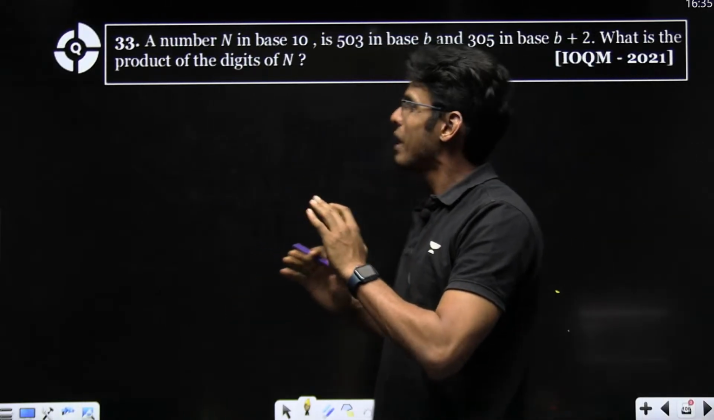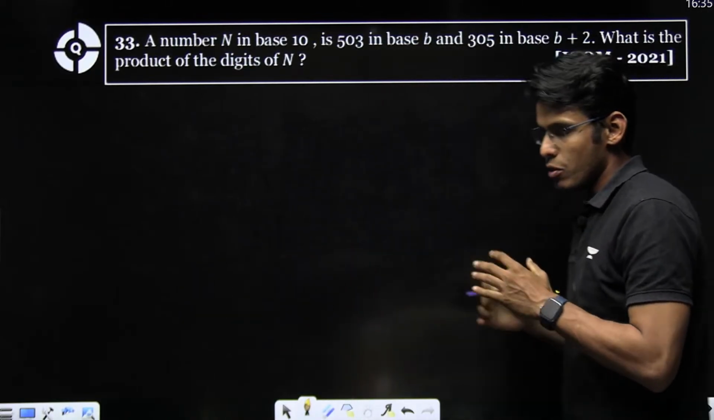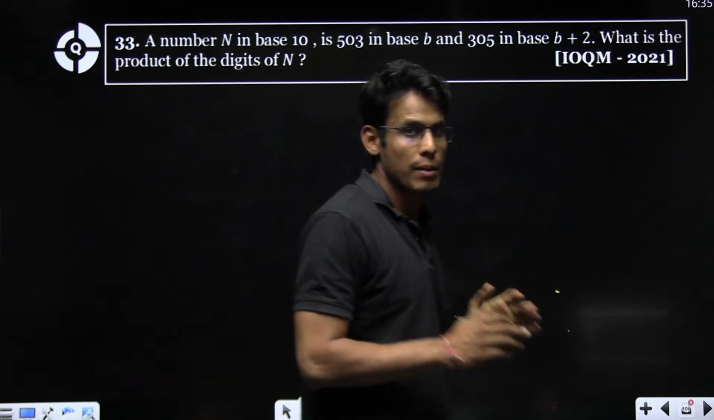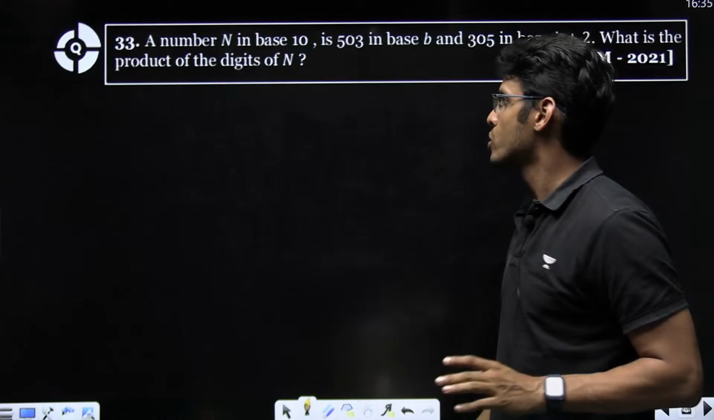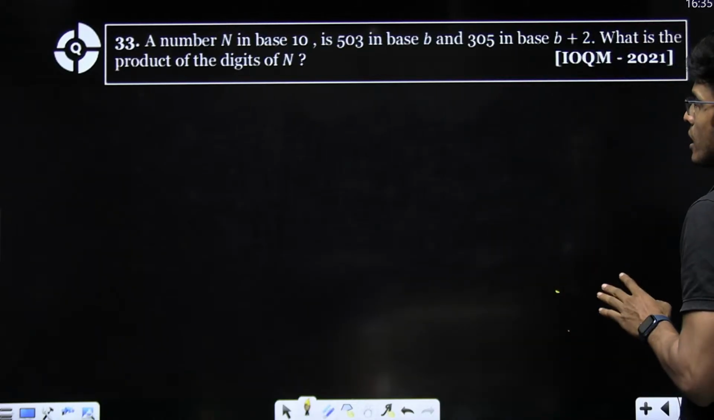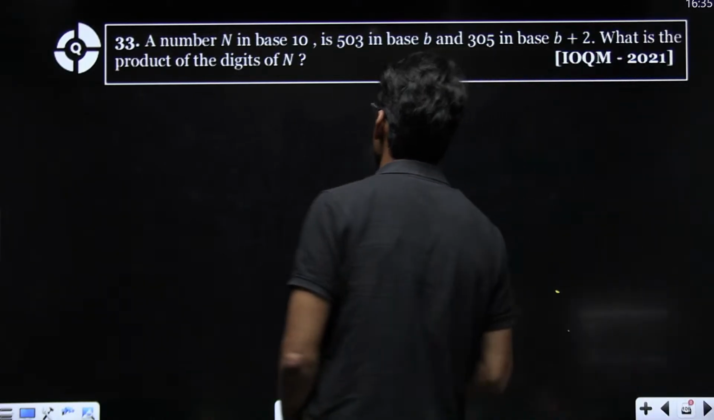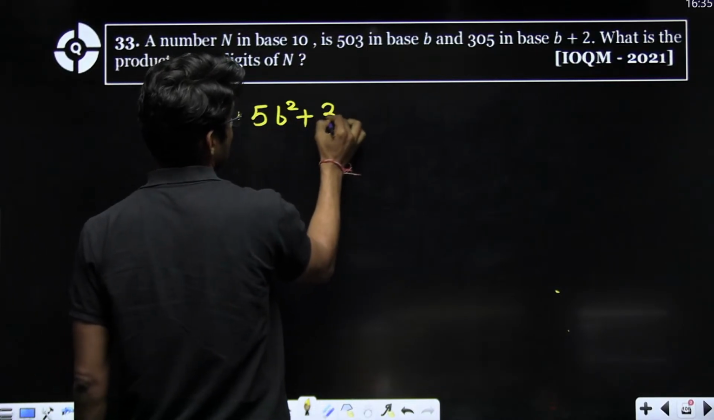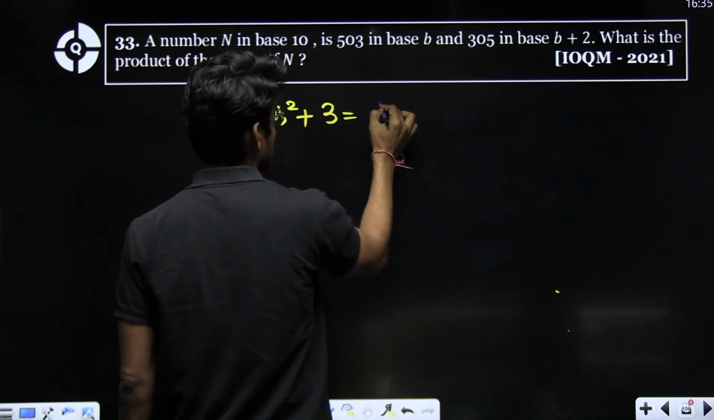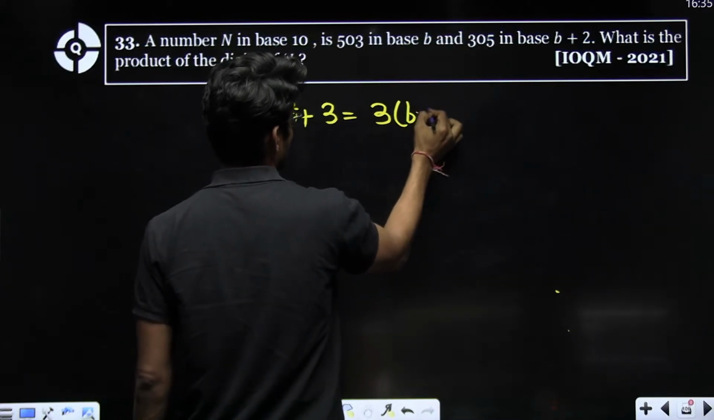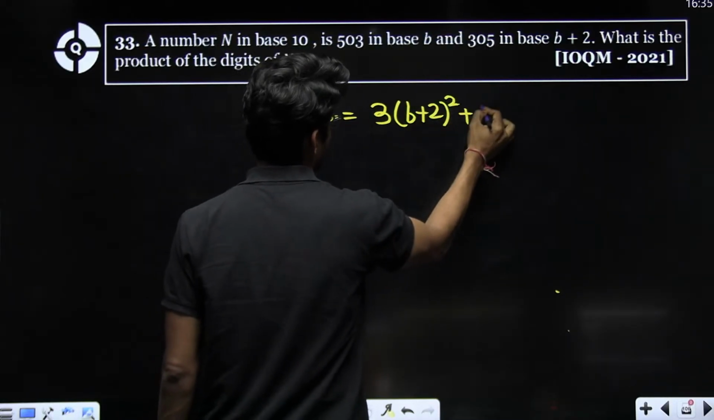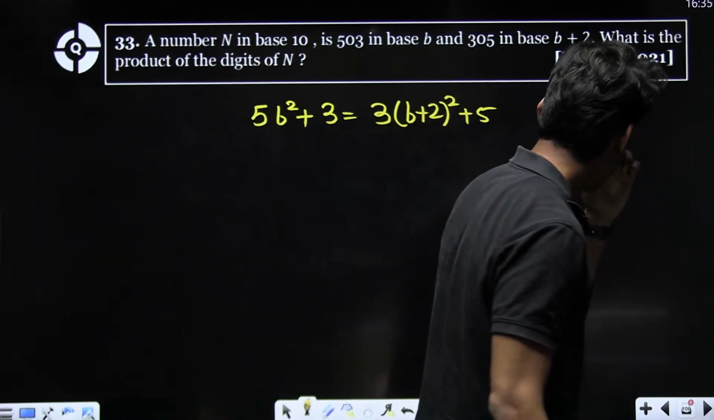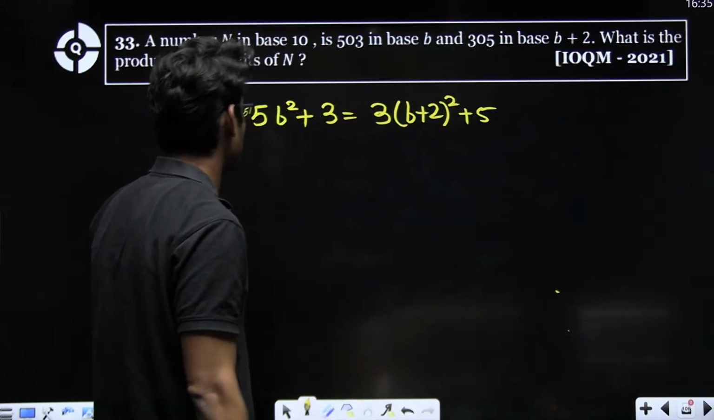A number n in base 10. See, the rule is very simple. You have to pause the video and attempt the questions if you have not already attempted them. Then you will see my solution. A number n in base 10 is 503 in base b, which means 5b square plus 3, and 305 in base b plus 2, which means 3(b plus 2) whole square plus 5. This is the equation and this is how you will get b. What is the product of digits of n?